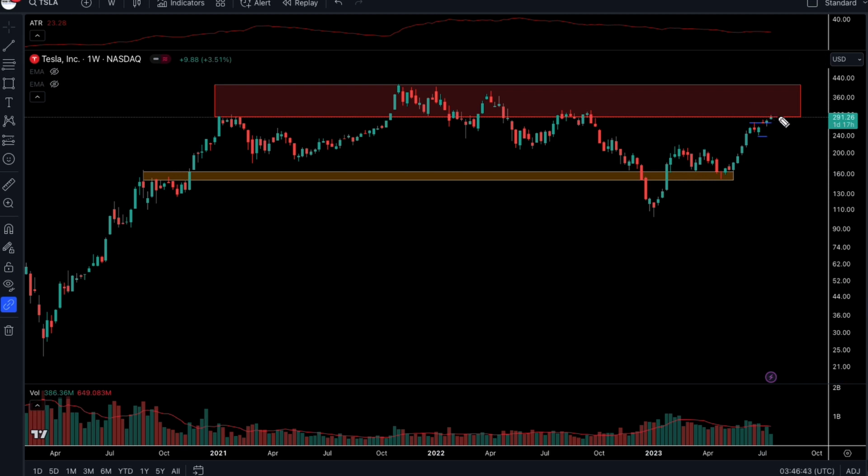Best case scenario is that Tesla pushes to reach this high, which is somewhere around $480 or $490 here. You can see this level, it's about $413. The difference from the current price of $291 to just here is about $100. So on the upside, we are looking at a potential $100 move. That is a move that we'll be excited to see if it pans out.